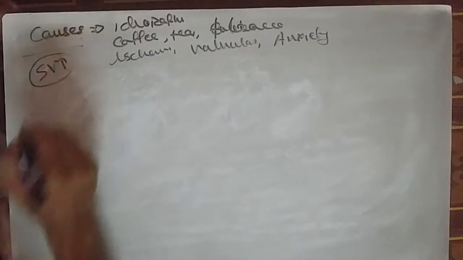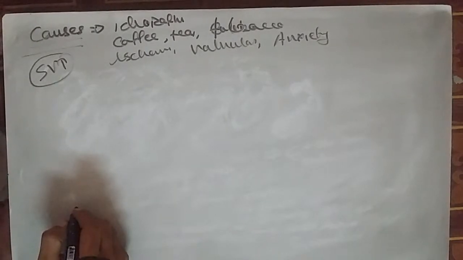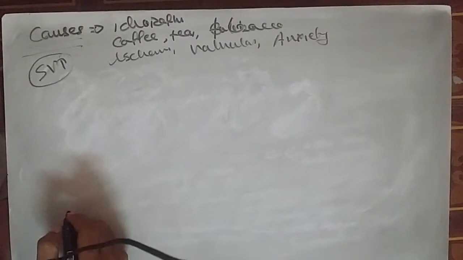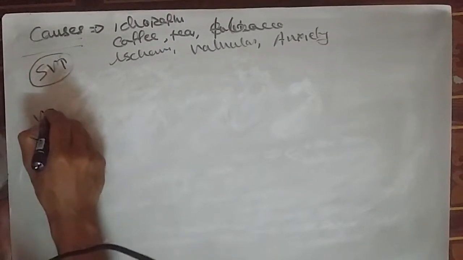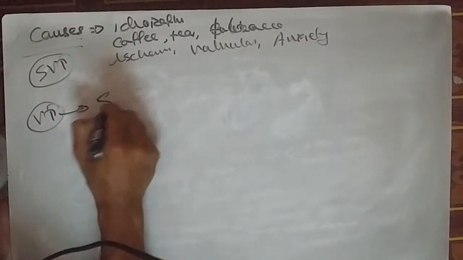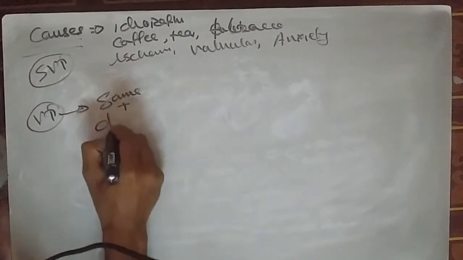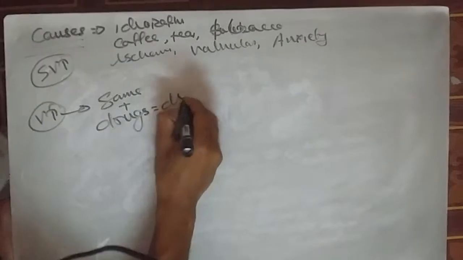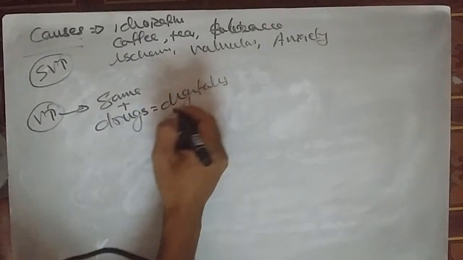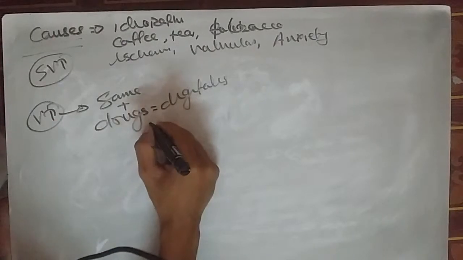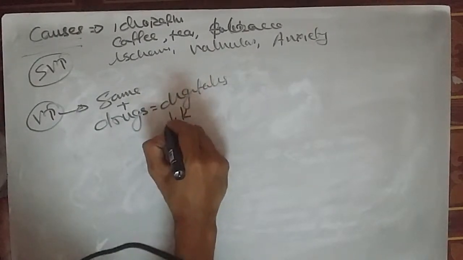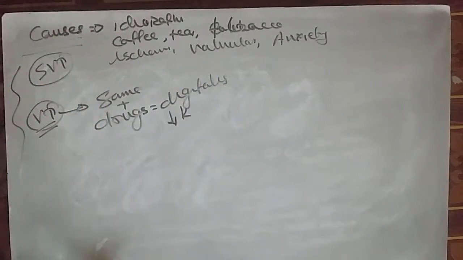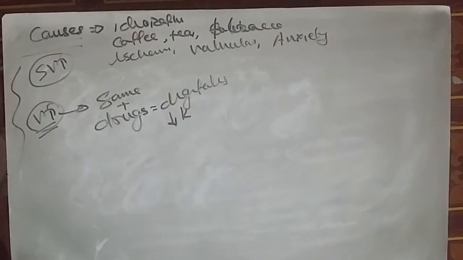Okay, if we talk about the causes of supraventricular and ventricular tachycardia, usually the same causes are seen in ventricular tachycardia also. But the causes of ventricular tachycardia are the same as above, plus drugs like digitalis, and some electrolyte imbalances like decreased potassium, hypokalemia, can also cause ventricular tachycardia. So these are the causes for supraventricular tachycardia and ventricular tachycardia.